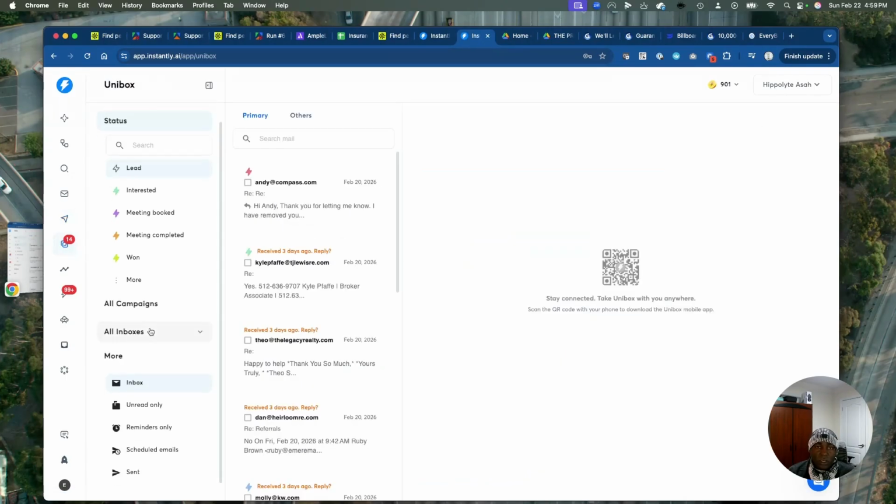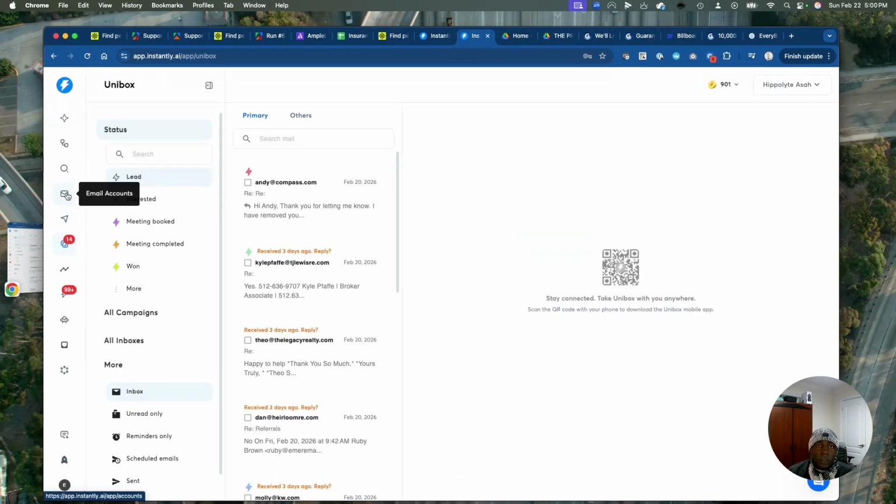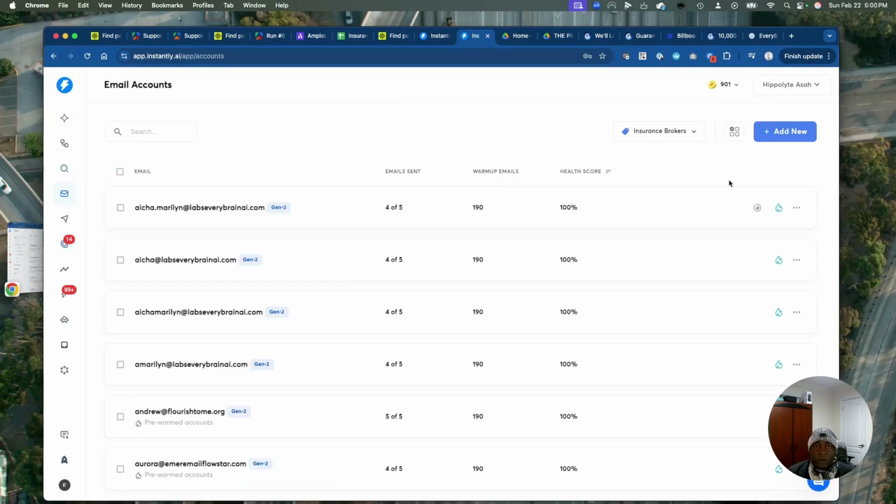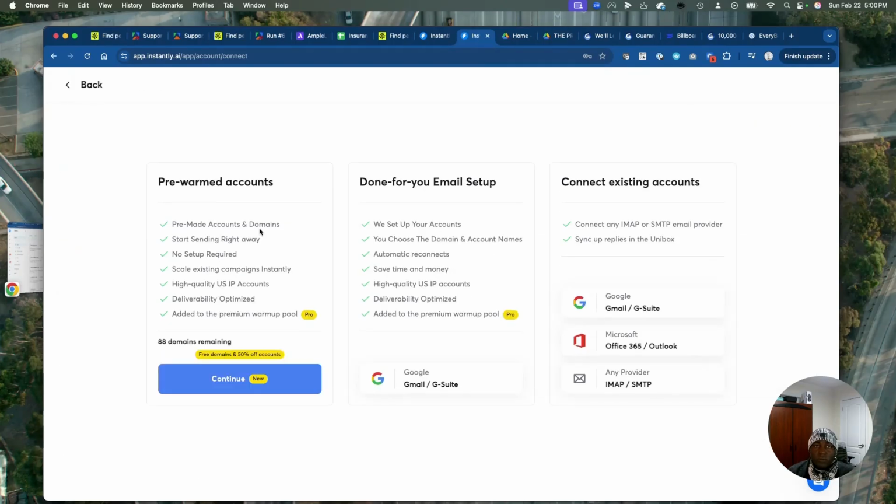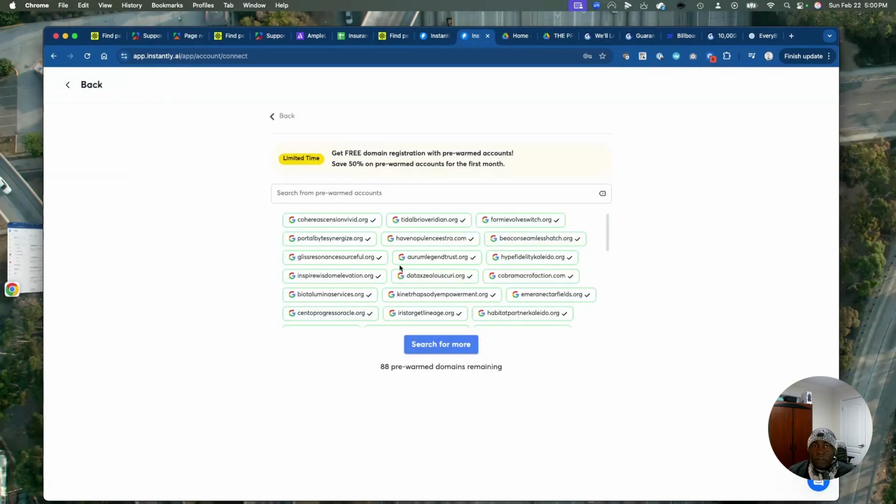Let's look at how you could get campaigns going. Okay, so let's say we want to get email accounts, for example. There are different ways in which we could get email campaigns. Pre-warm, meaning we'll use them almost immediately. Done for you. This one, we have to warm them, and then we could connect to an existing account. Let's say we already have an account that has these, and then we use them, right? And once we decide to go with pre-warm, we choose, for example, we go to what is available, how many accounts we want to buy.